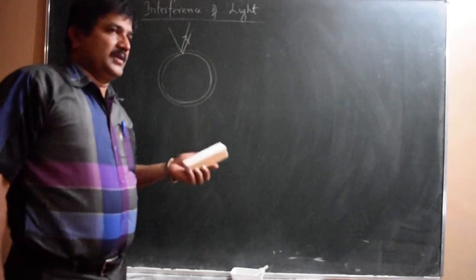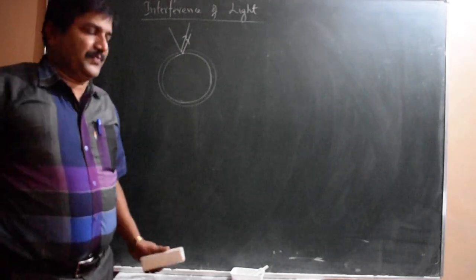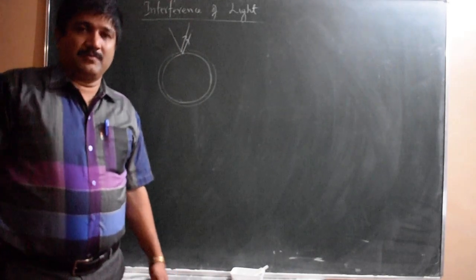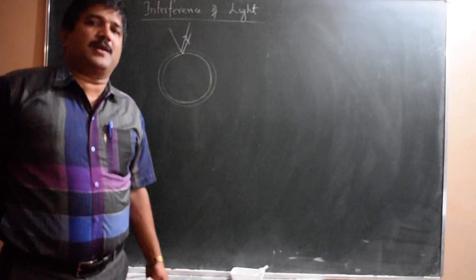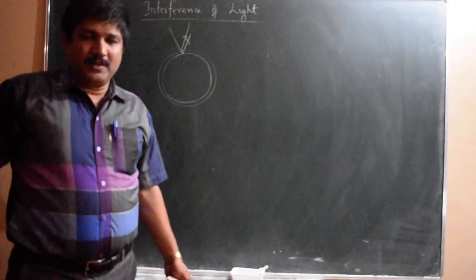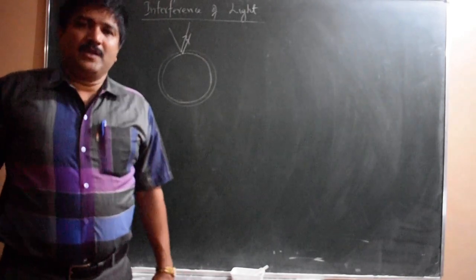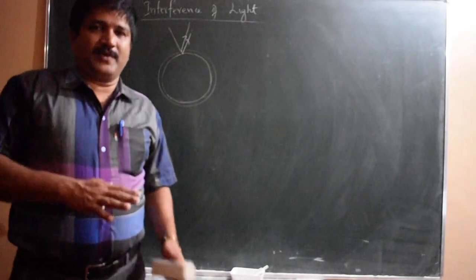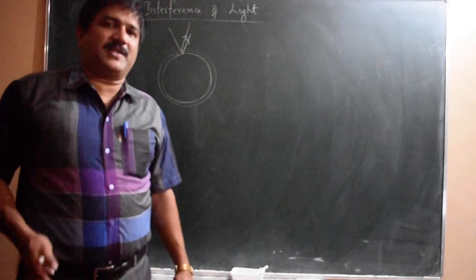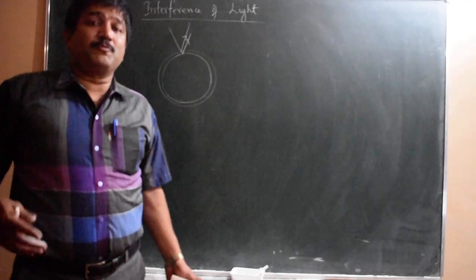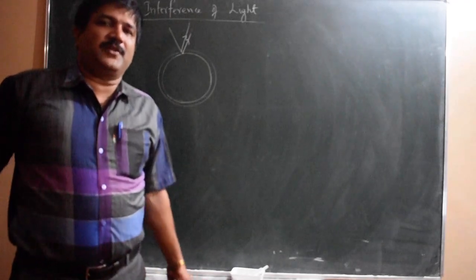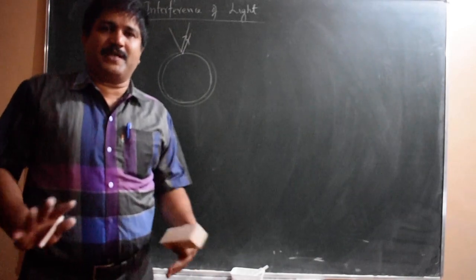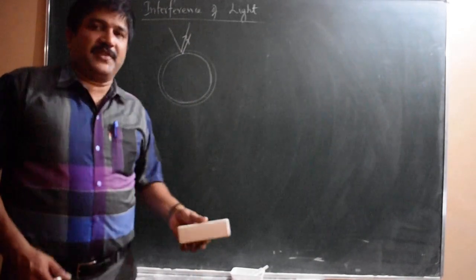This is one example. Another example is when light falls on wet roads in the monsoon season. We can see a color pattern where oil drops are spilled on the wet roads. You can see it whenever a car passes by. If the road is wet, the light reflected from that thin oil layer superposes, so that we get a different color pattern, some zigzag shape. That is because of the interference of light.